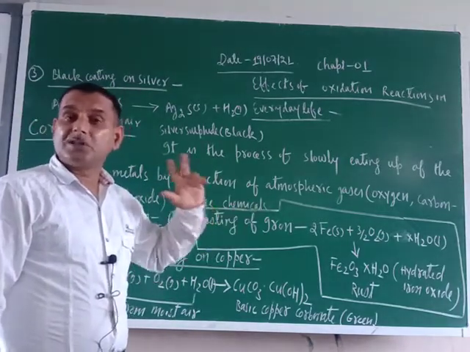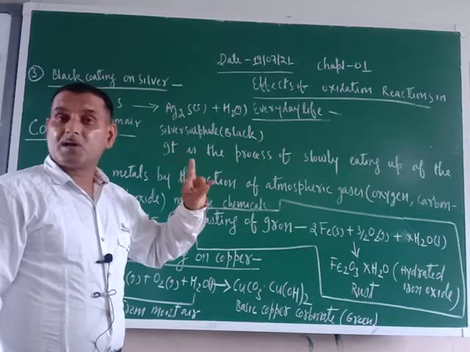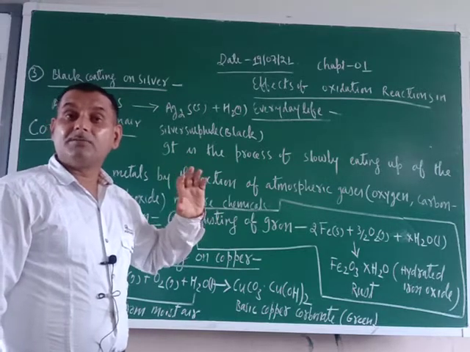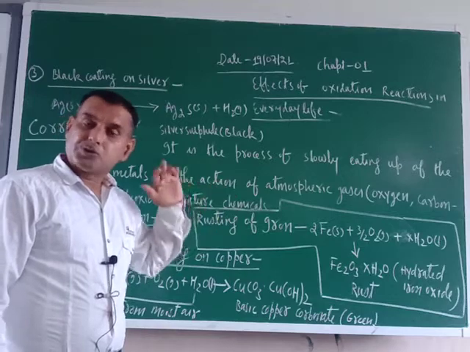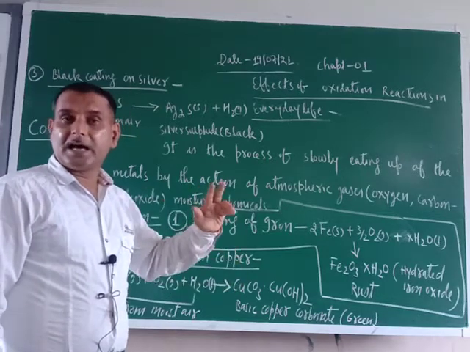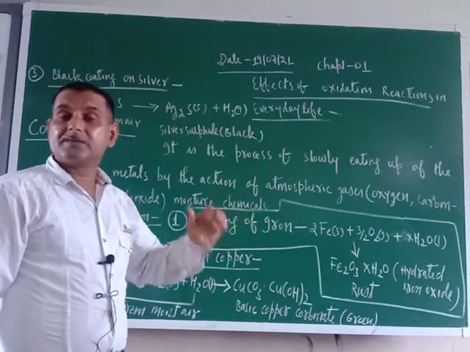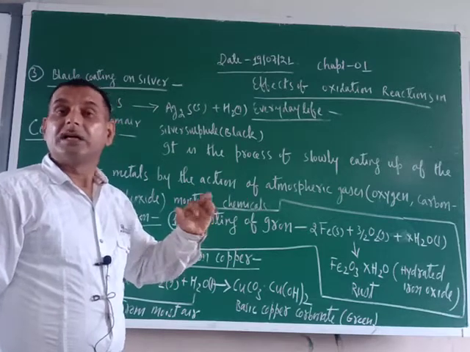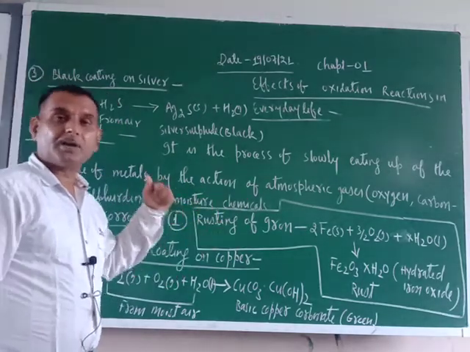This is the only reason why in coastal areas the rate of rusting is very fast. Why? Because in the coastal area the atmosphere contains a lot of moisture. Okay, so that is why iron objects in coastal areas face more corrosion, or a higher rate of rusting.